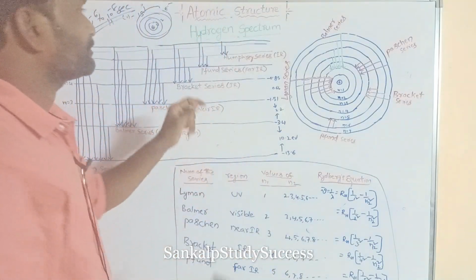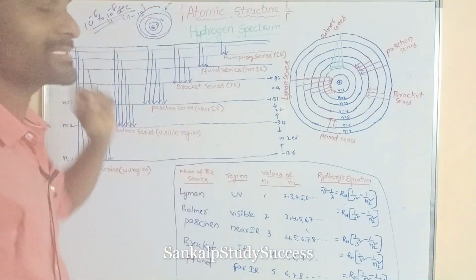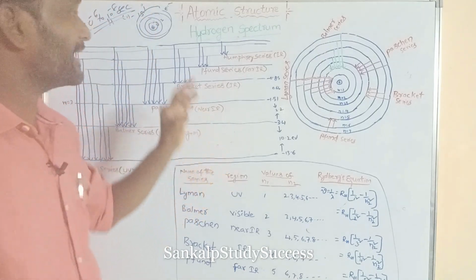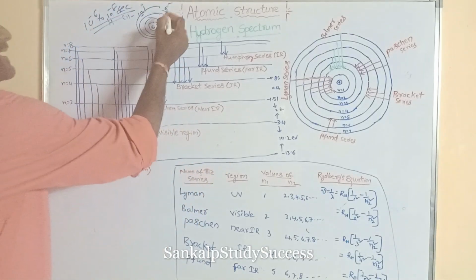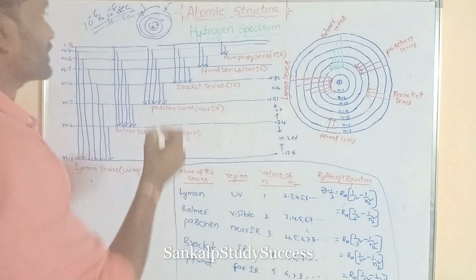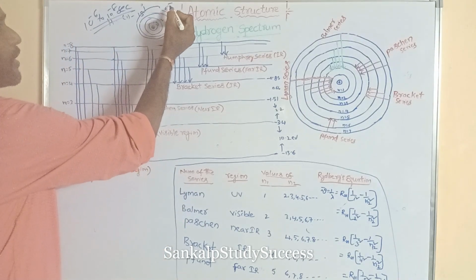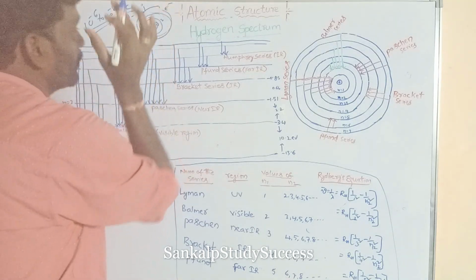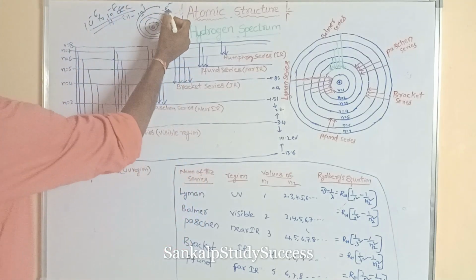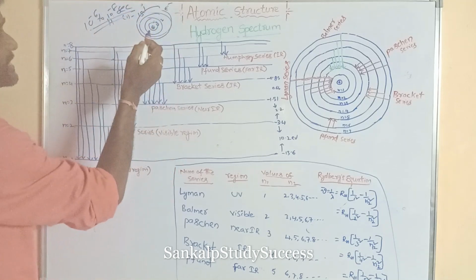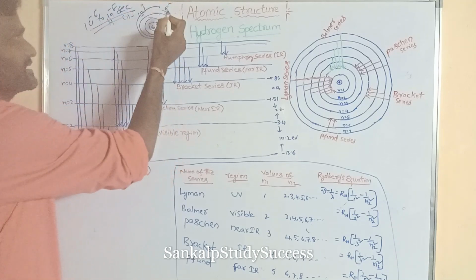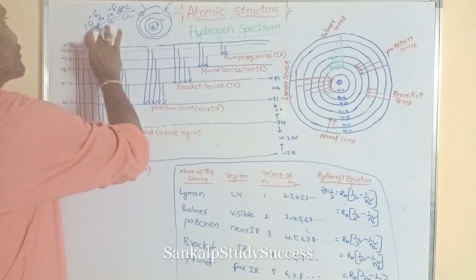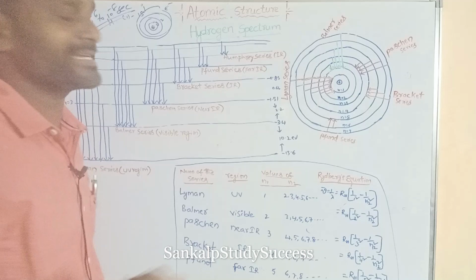So that means the excited electron is unstable. For getting stability, the higher energy level comes back to the lower energy level. Here this is the excited electron. It is unstable. Why is it unstable? Because it is having higher energy. Its lifetime is very less, like 10 to the power of minus 6 to 10 to the power of minus 7.